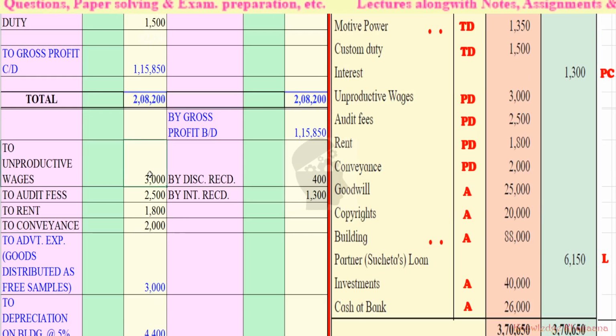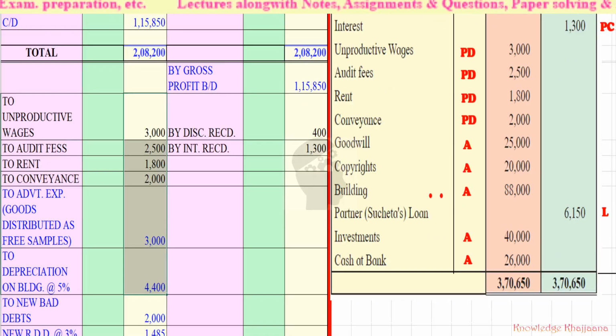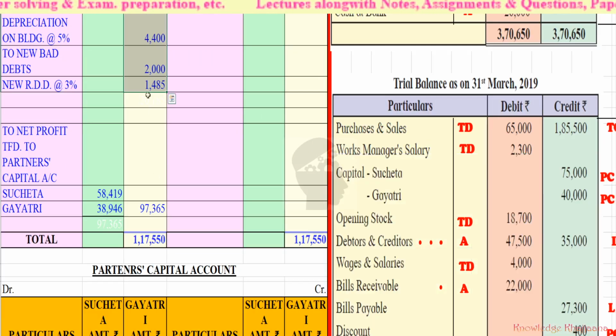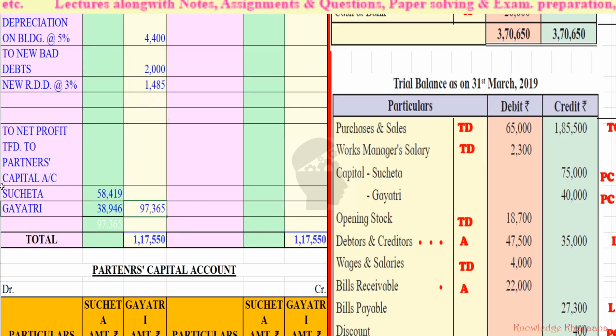Okay, now we have to calculate the net profit. For that, what should be done? Do the total of all the items in the profit and loss account debit side, and deduct this from the total. Okay, so if we deduct the addition of all the items in the profit and loss account debit side, we will arrive at the net profit. Okay, now what is the net profit? It is 97,365. Okay, 97,365 is the net profit.